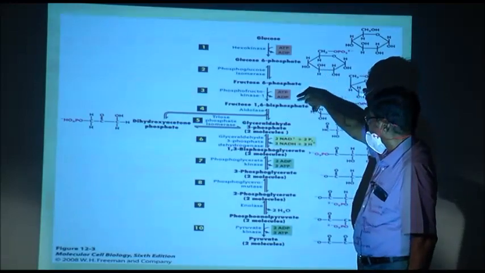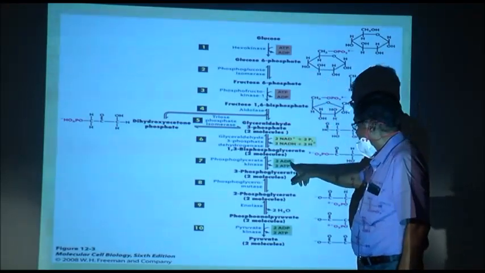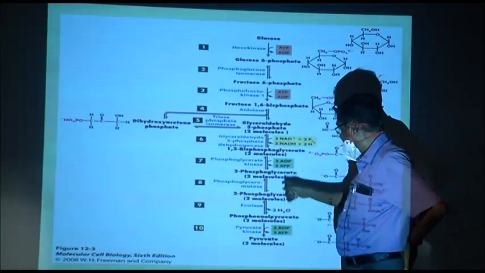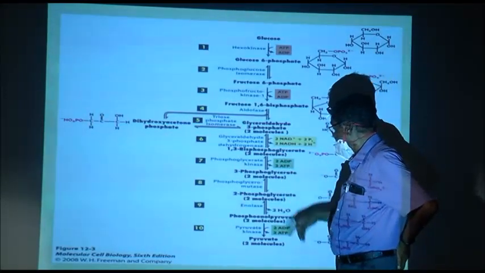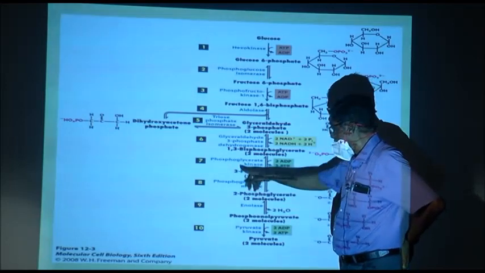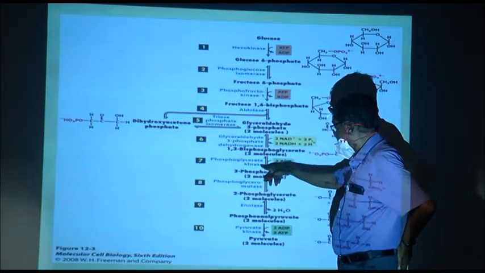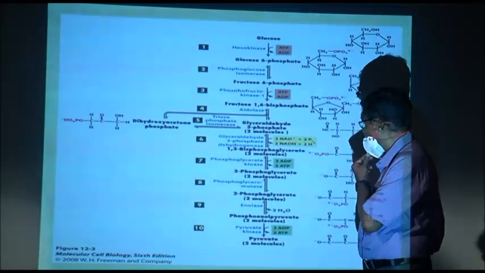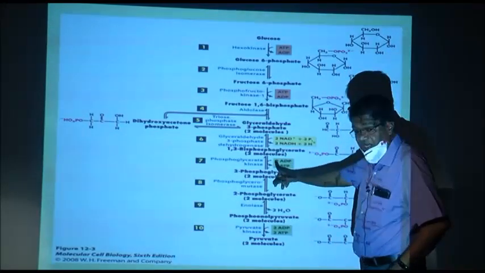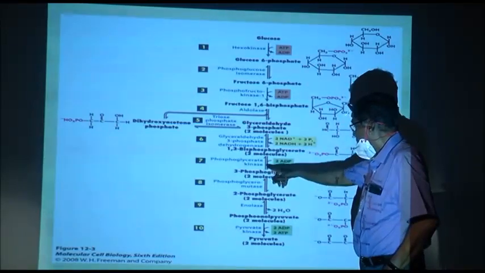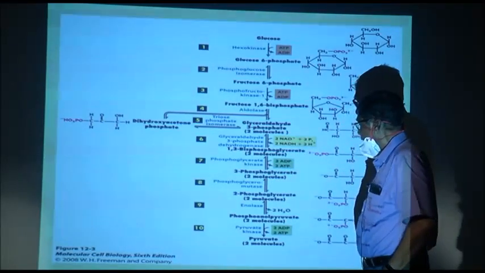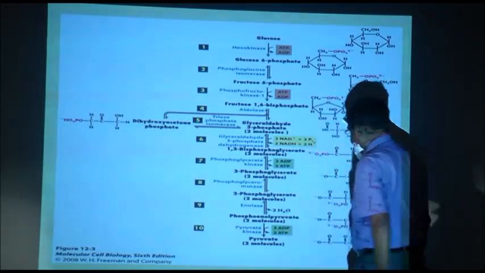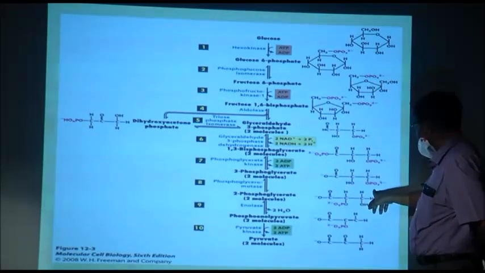There we got the phosphate from ATP and here we give the phosphate to ADP. Now, here also it is called kinase, but what kinase? Phosphoglycerokinase or phosphoglycerate kinase, because the substrate is phosphoglycerate. Now, by losing phosphate, 1,3-biphosphoglyceric acid forms 3-phosphoglyceric acid.